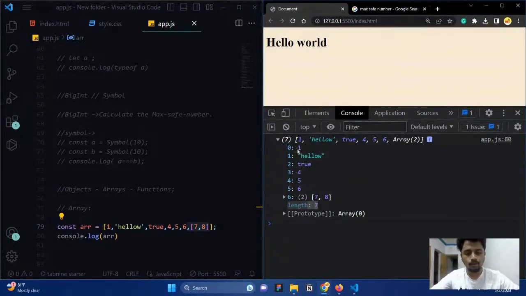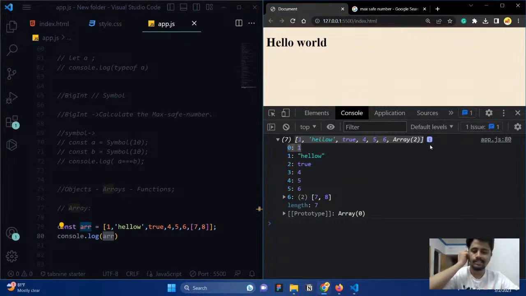So if you want to access, right now if I ask for arr, you get this entire array, right? What if I only want this value, hello W? I just want only this value. What do I need to do? You need to tell the index of this value. So how?